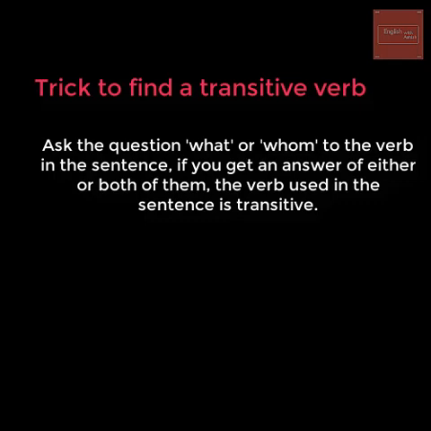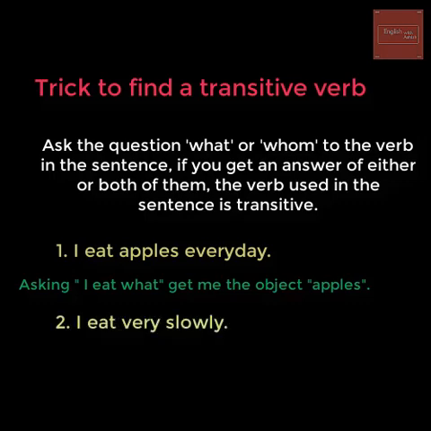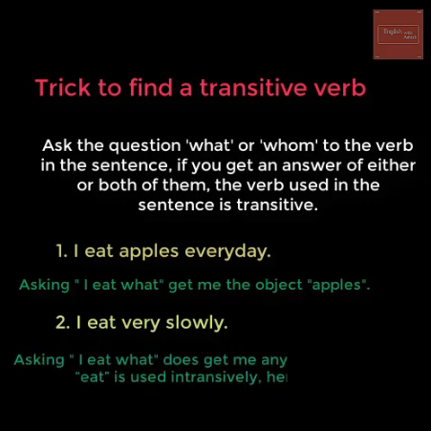Okay, let's try to find it out right now with the same examples. I eat apples every day. If I ask the question, I eat what? I get my answer, apples. So here, eat is a transitive verb. Let's take the other example. I eat very slowly. If I ask the same question, I eat what? I don't get an answer. Which tells me eat is not a transitive verb here. Right? So now you guys know how to find a transitive verb.